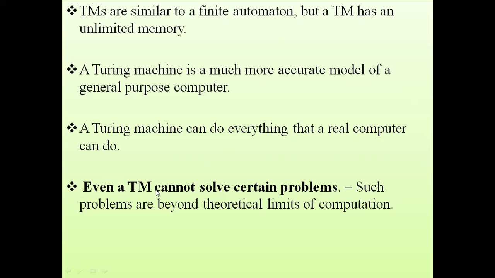Even so, a Turing machine cannot solve certain problems. Such problems are beyond the theoretical limit of computation.